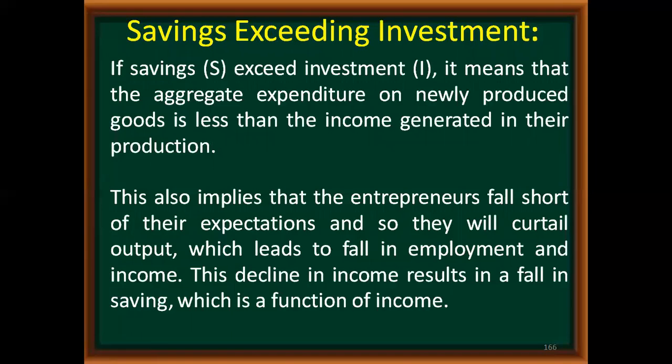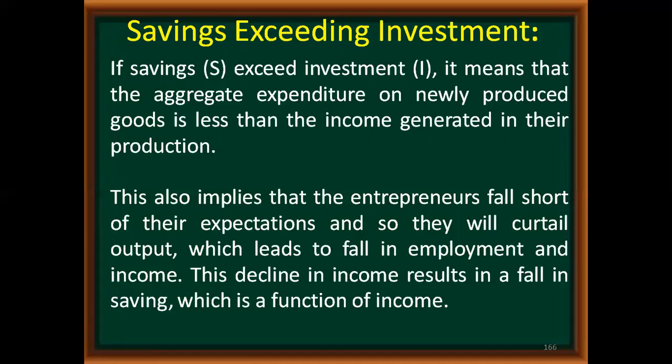If savings exceed investment, it means that aggregate expenditure on newly produced goods is less than the income generated in production. It means I can save more only if I'm consuming less. If you remember, we have seen that Y is equal to C plus S. So my S will increase only if I am consuming less.